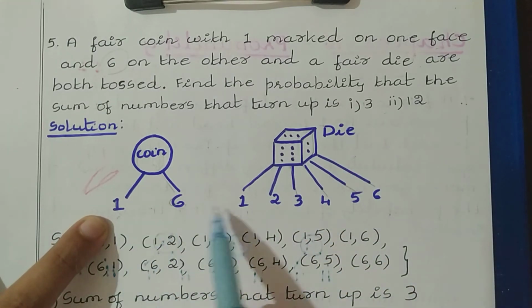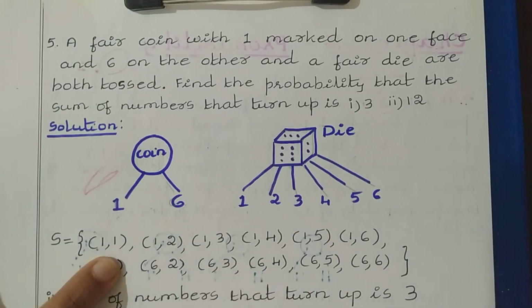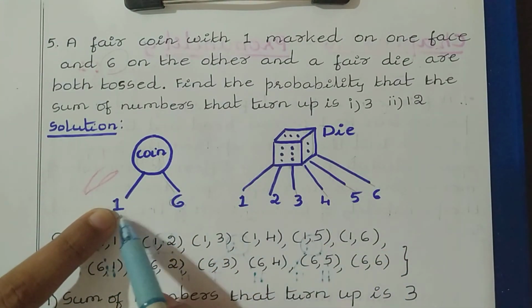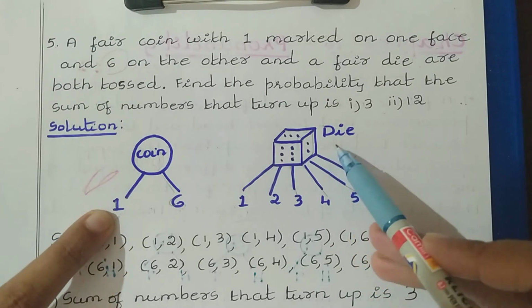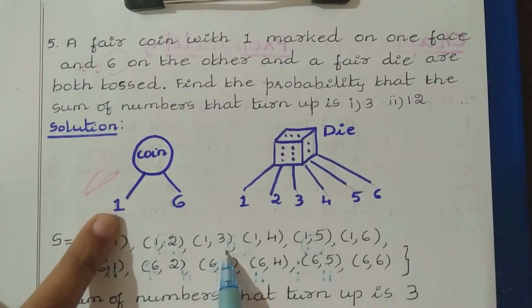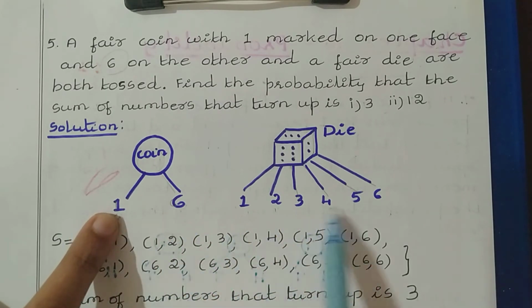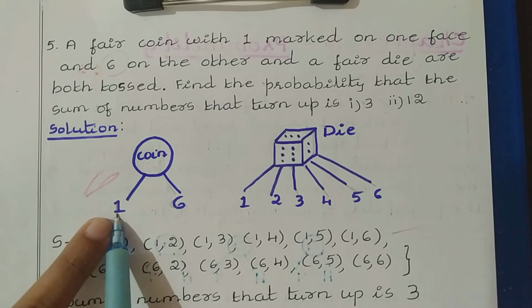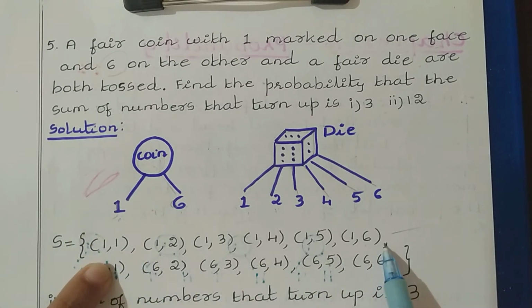So you can have one possibility 1, 1. Again let us say you have thrown a coin and got 1, and you threw a die and got 2. So you can have 1, 2. So 1, 3, 1, 4, 1, 5, 1, 6. So with respect to this one you can have 6 sample points.